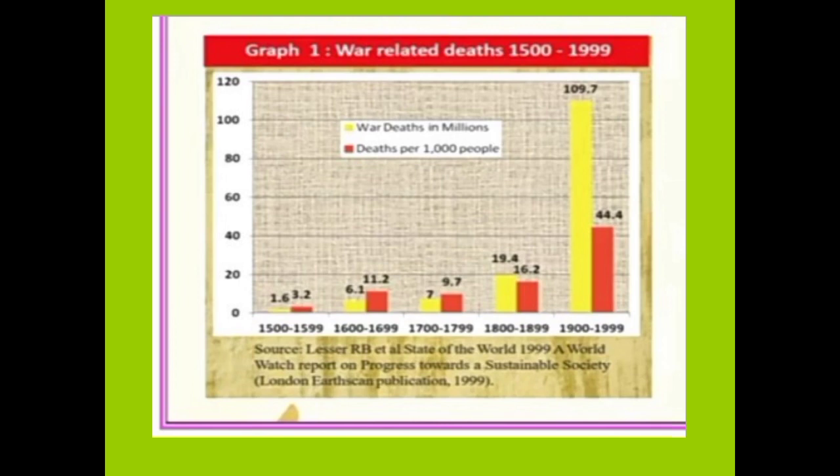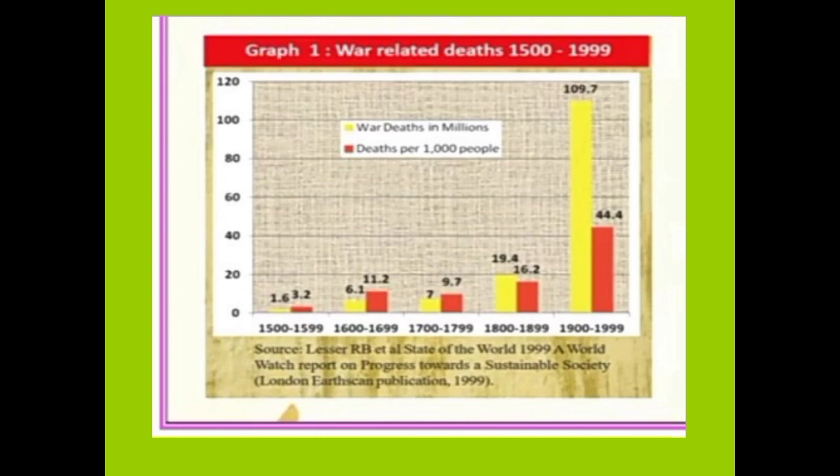Graph 1, war related deaths, 1500 to 1999. War deaths in millions, and deaths per 1000 people, for each century: 1500 to 1599, 1600 to 1699, 1700 to 1799, 1800 to 1899, and 1900 to 1999.